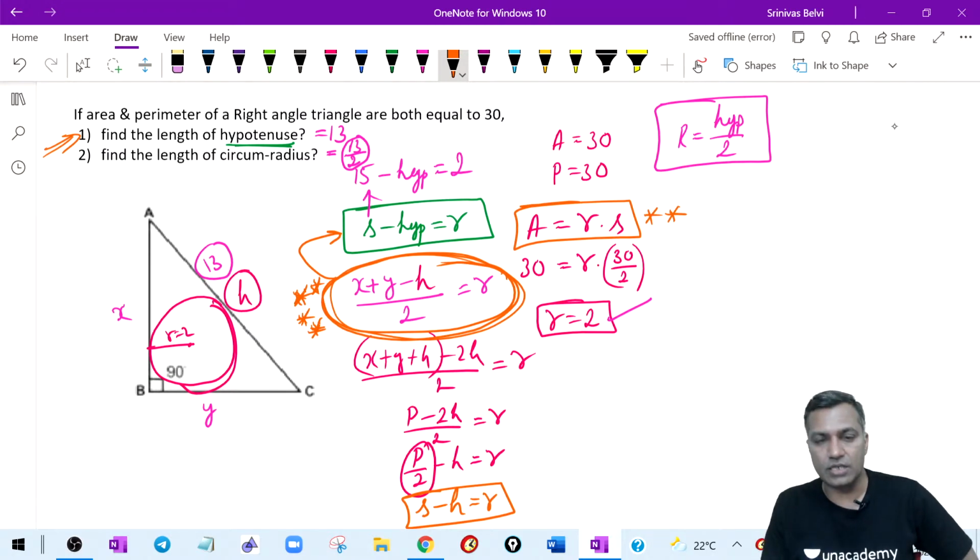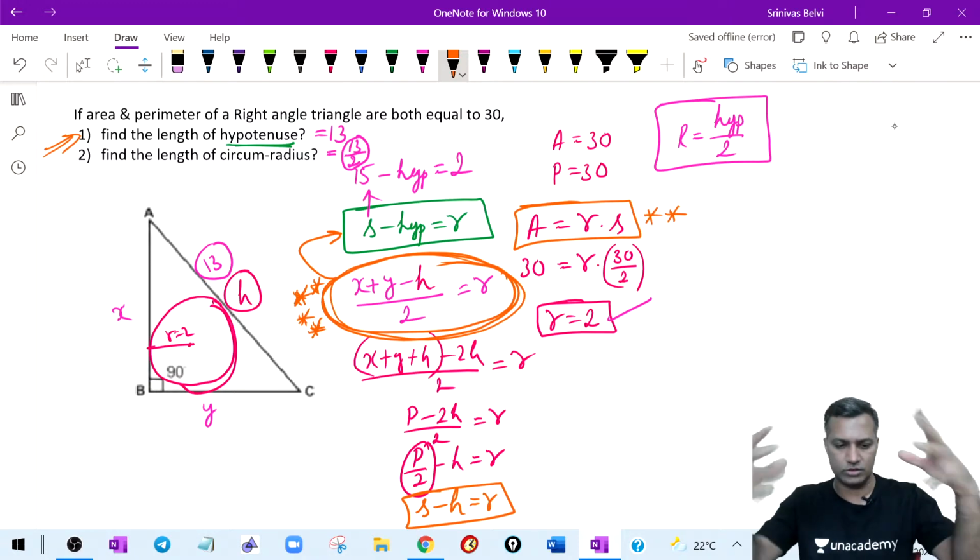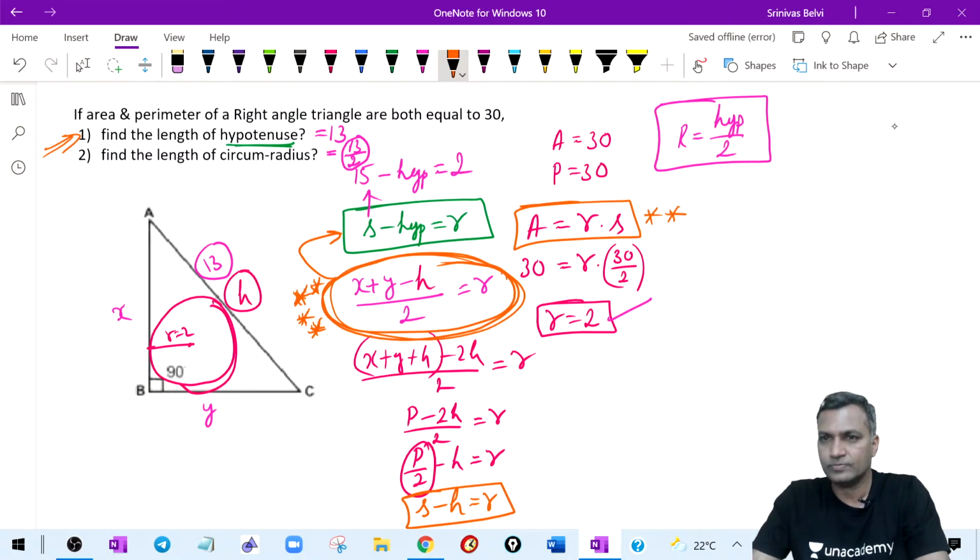Guys, are you all learning something, making sense of what I'm discussing? Yes, no? Are you all learning something? I mean, good reinforcement is happening. I'm not still bringing the circles. I'll bring the circles tomorrow.